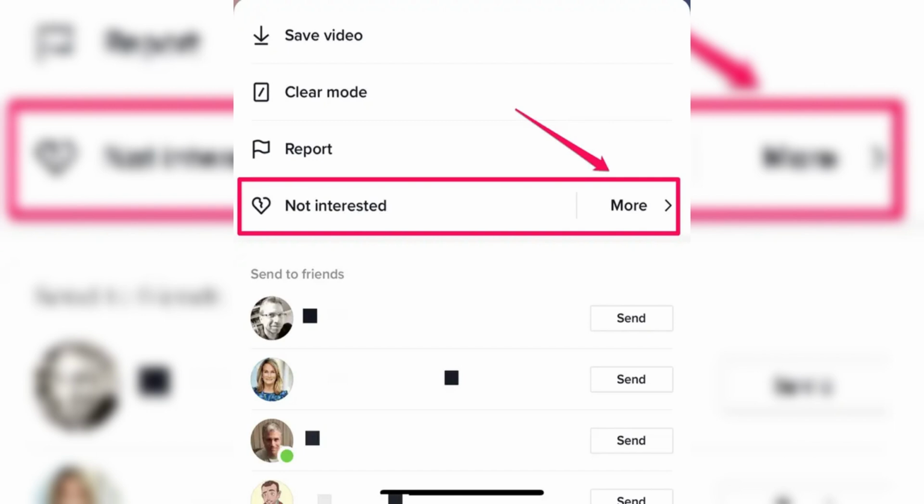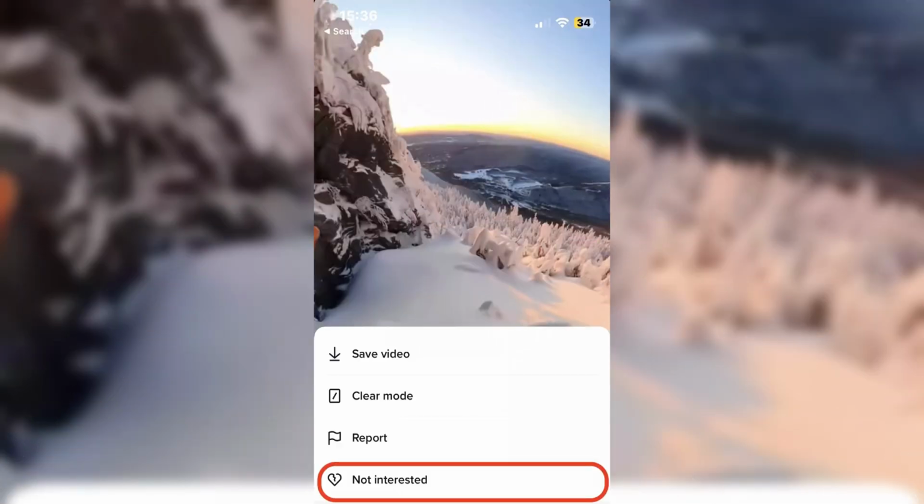In the pop-up menu you can tap more to the right of not interested, so basically you're gonna select not interested to the sound. Next, select hide videos with this sound. This action tells TikTok to show you fewer videos with that sound. While it won't block all videos using the sound immediately, it should reduce their frequency in your feed.